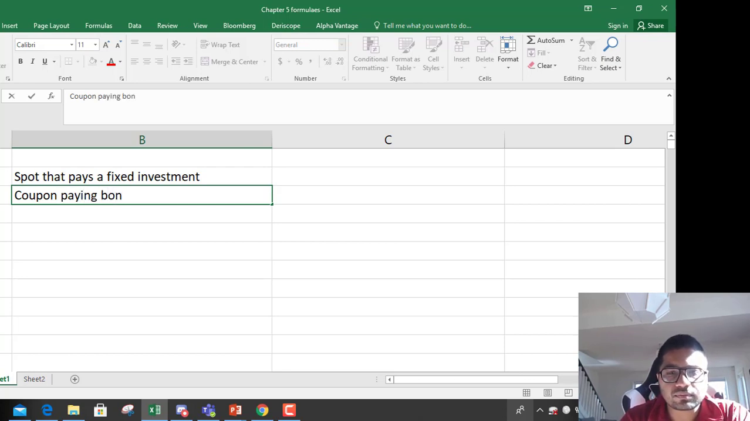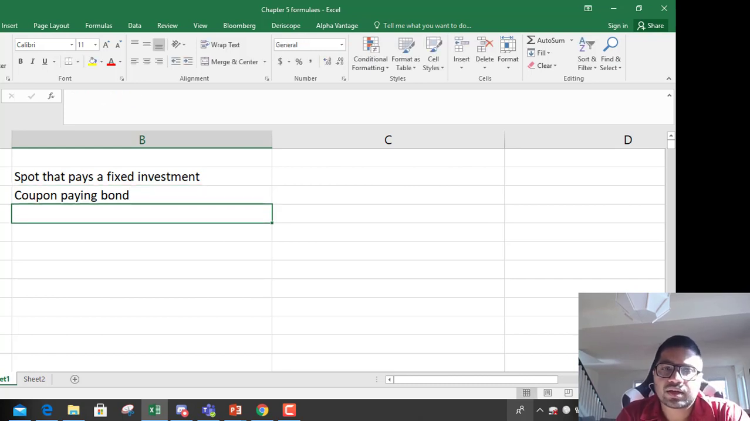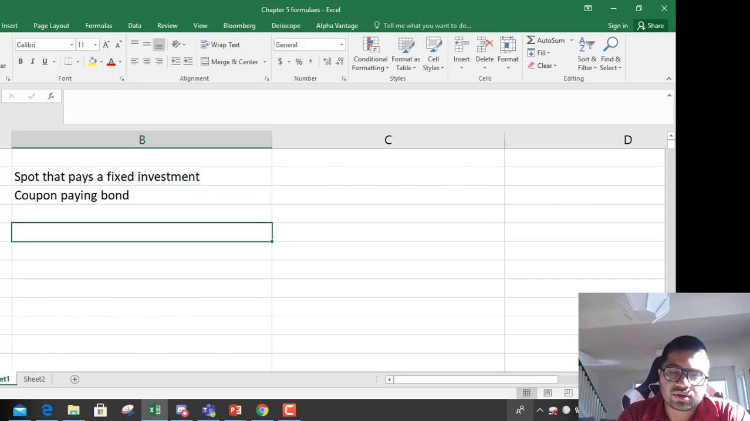Okay, coupon paying bond. So in a coupon paying bond, what happens? During the duration, you're going to get a fixed income from that bond, right? So in that case, how do you determine forward prices?